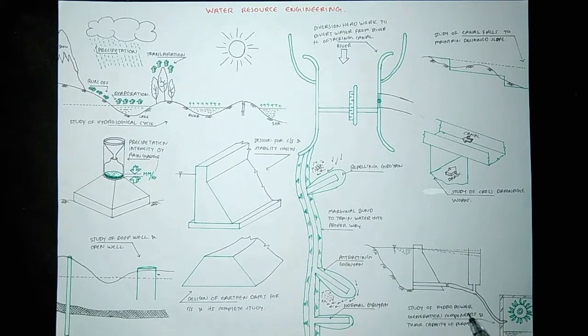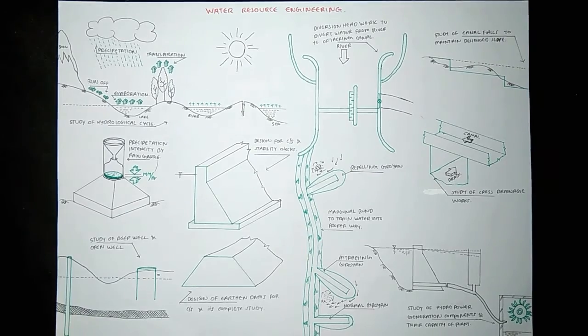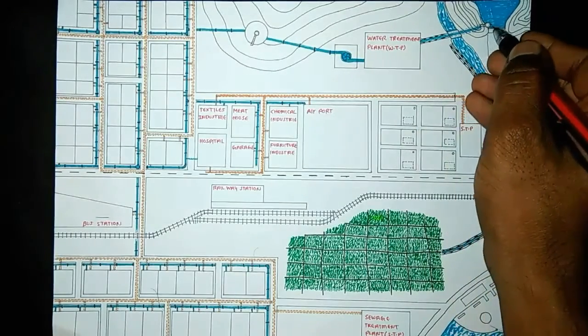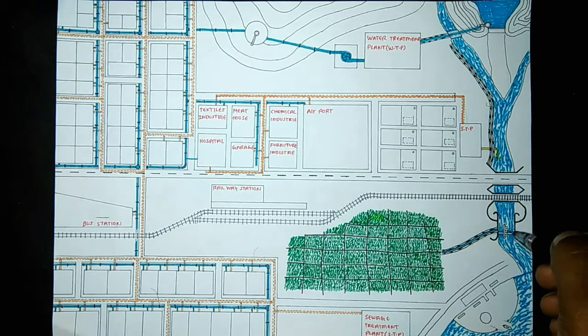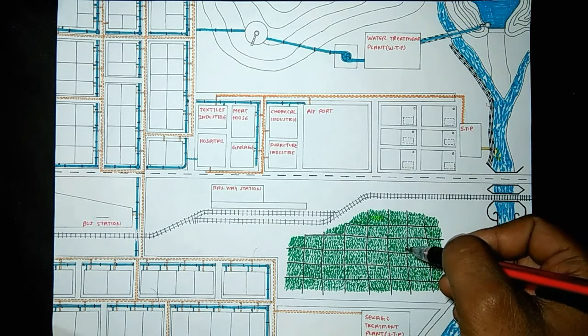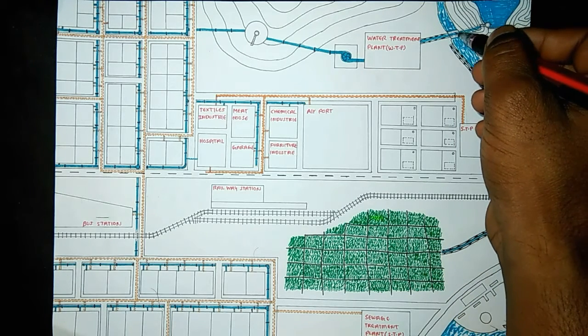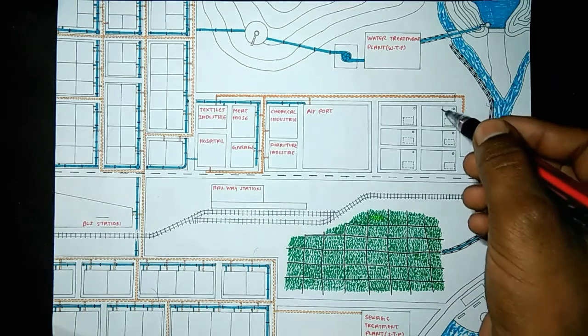Study of hydropower generation components and the capacity of the plant. Design of river training by marginal bunds, diversion headwork to divert river water to the agriculture, and design of the cross drainage structures. All these we will get by water resource engineering subject.